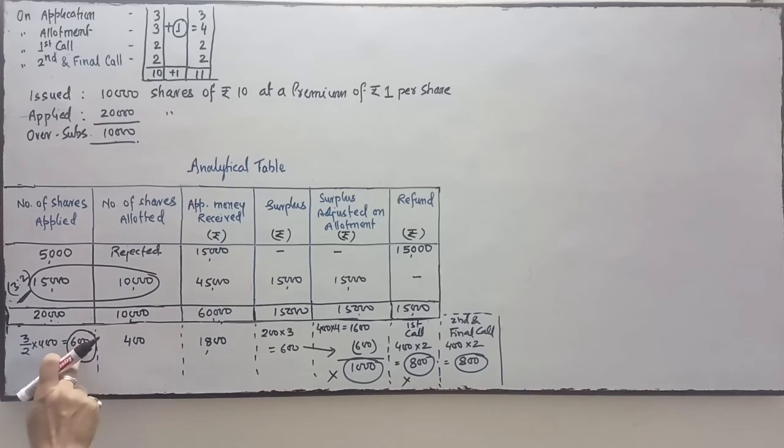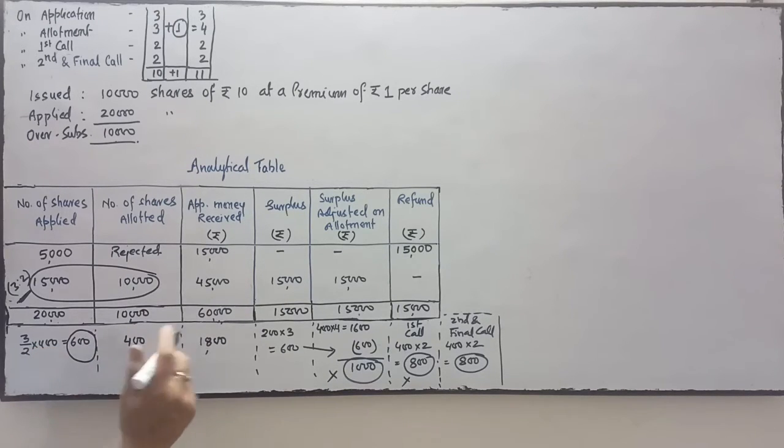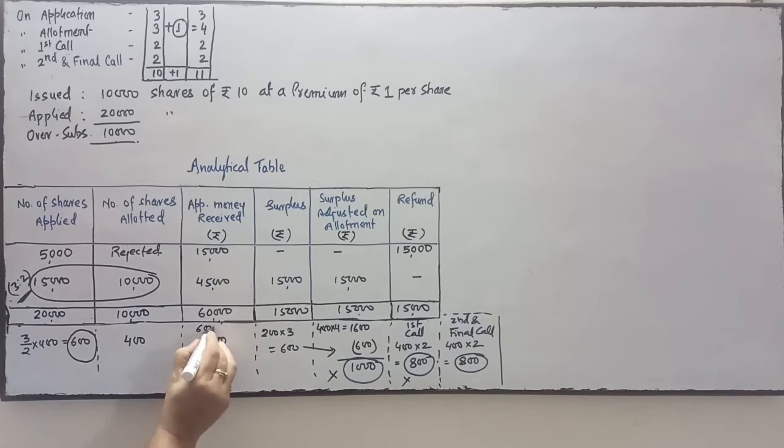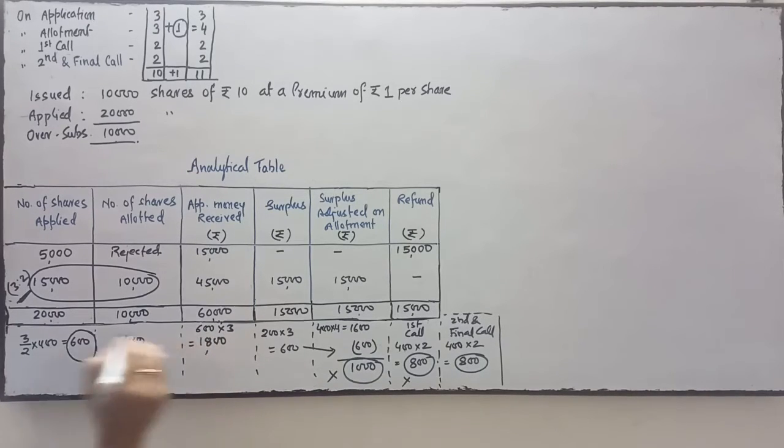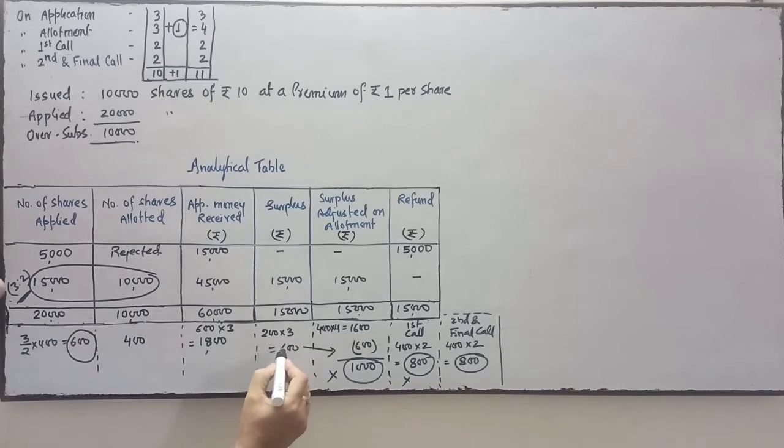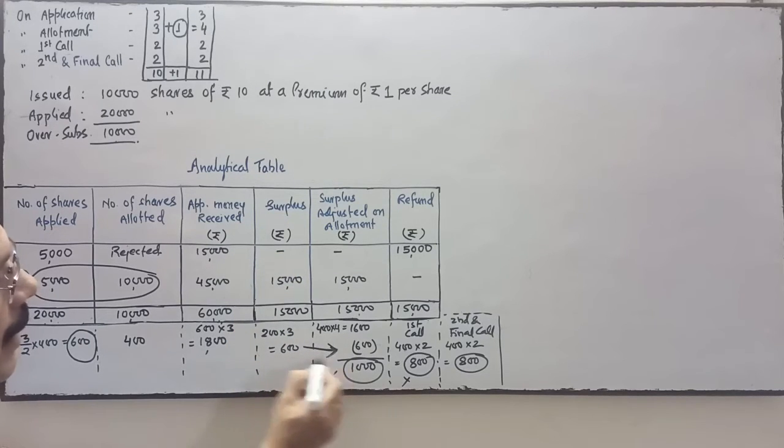So application money will be calculated on the basis of shares applied for. They have sent the application for 600 shares. So 600 into 3, 1800 application money. And they have given extra money on 200 shares, because they applied for 600 and were allotted 400. So on 200 shares they have given the additional money. So 600 is your surplus money. This surplus will be adjusted on allotment.